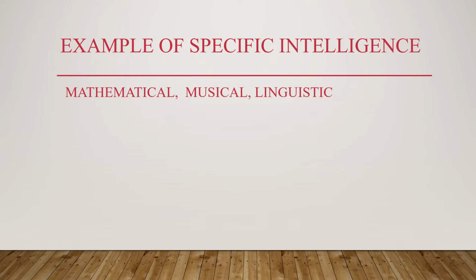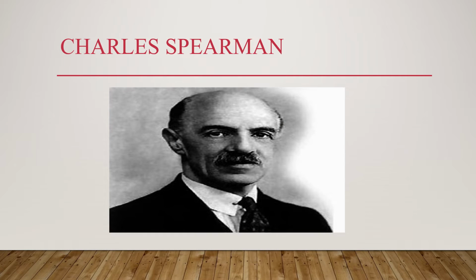So let us try to understand what specific intelligence is. Specific intelligence is where you use your intelligence in a specific task. For example, mathematical reasoning, then musical. These are specific intelligence. It is not general. It is very specific. You use your intelligence in solving a mathematical problem, or in learning music or developing language. So these are the examples of specific intelligence. The two-factor theory, of general intelligence and specific intelligence, was given by Charles Spearman. So this is his picture.